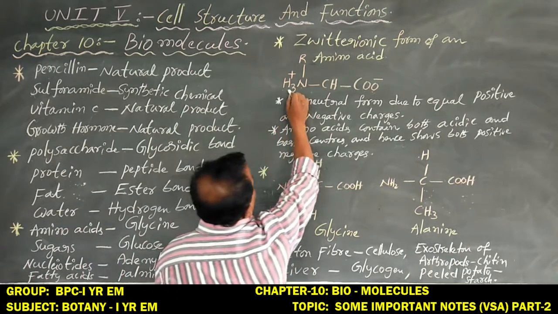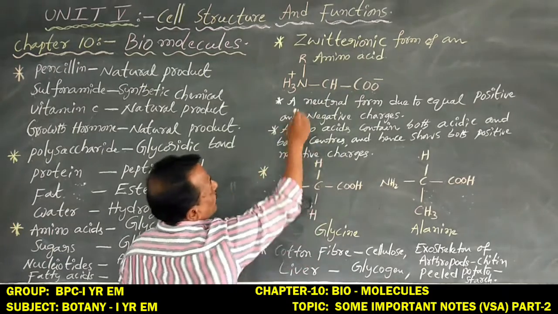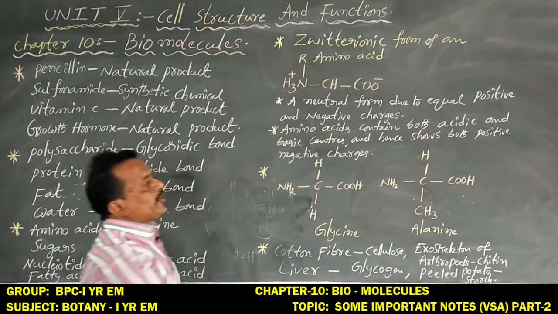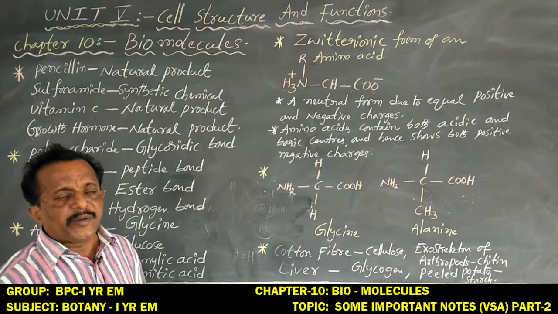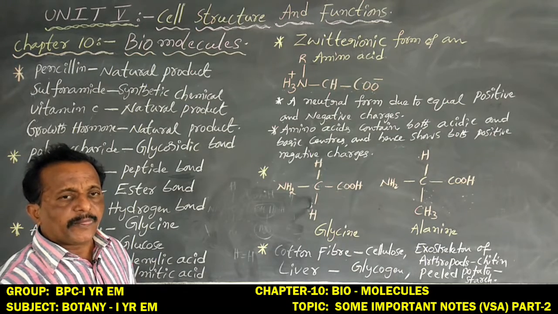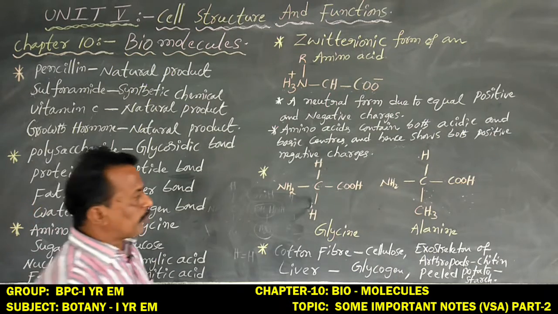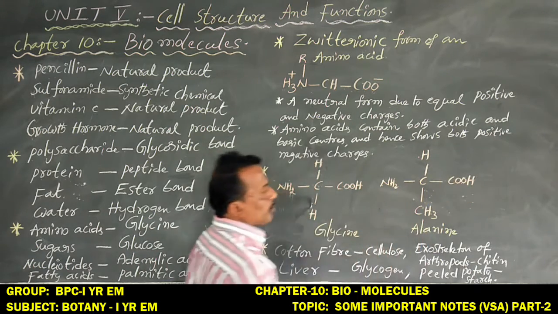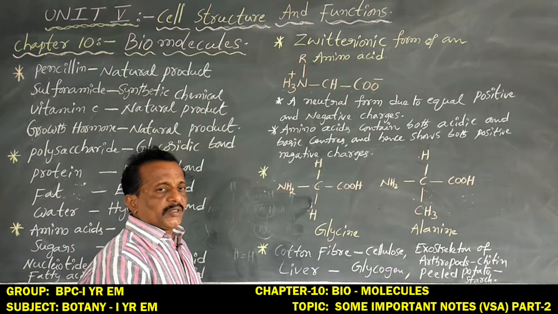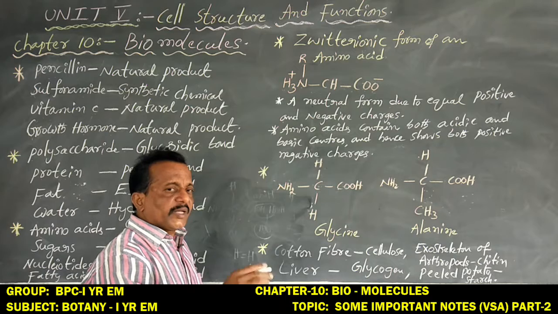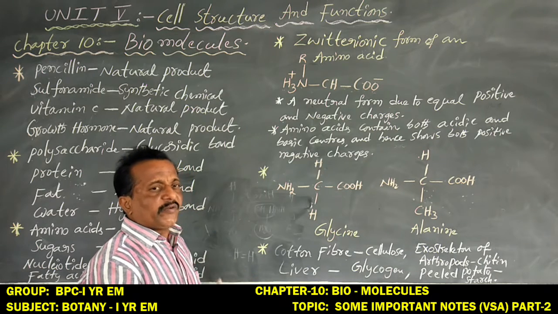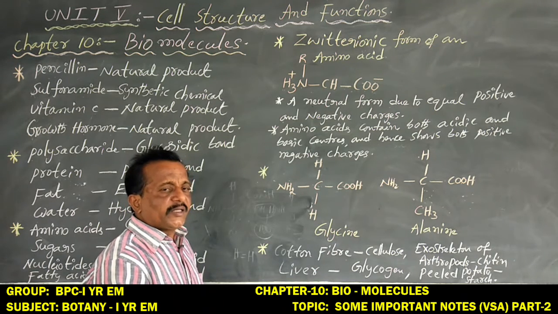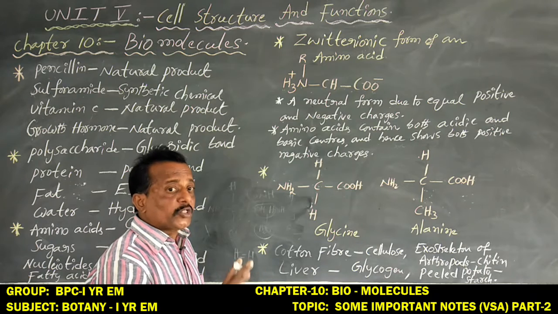So this is a neutral form, due to equal positive and negative charges. Generally, any amino acid contains an amino group and a carboxyl group. Sometimes the amino group carries a positive charge and sometimes the carboxyl group carries a negative charge. Usually only one type of charge is present, either positive or negative, but an amino acid is not at the same time containing both.